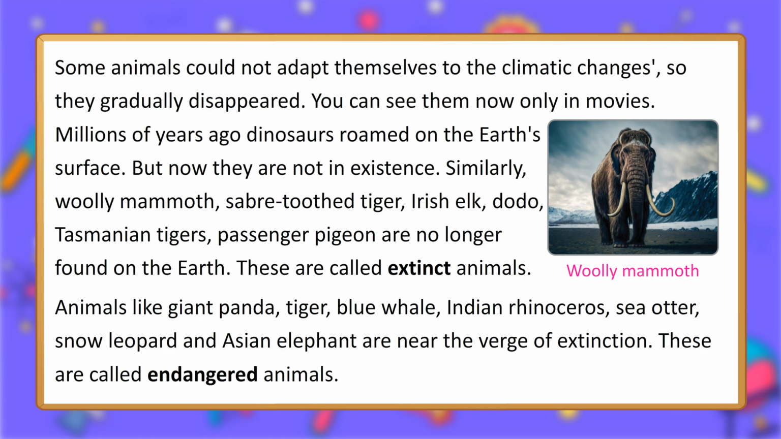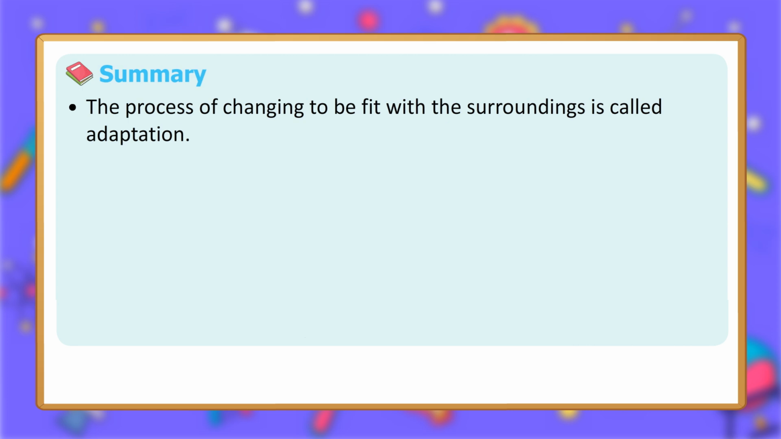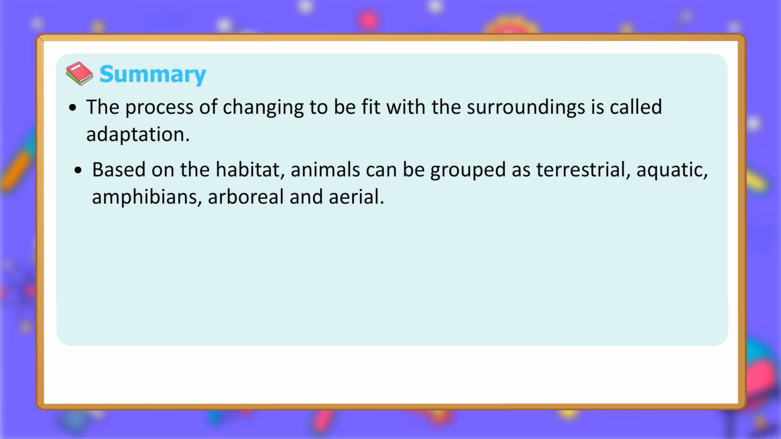Animals like giant panda, tiger, blue whale, Indian rhinoceros, sea otter, snow leopard and Asian elephant are near the verge of extinction. These are called endangered animals. Woolly mammoth. Summary. The process of changing to be fit with the surroundings is called adaptation.